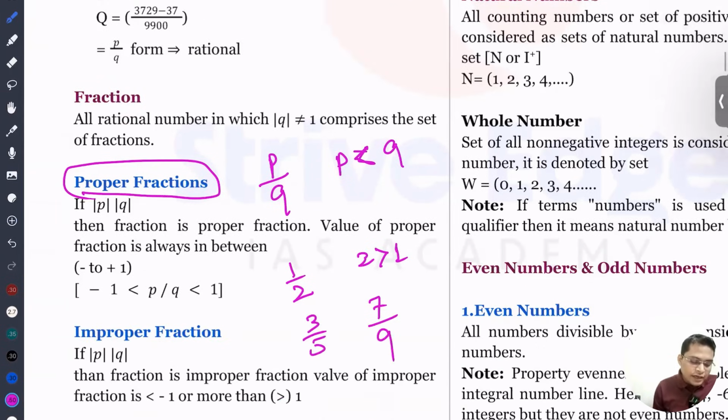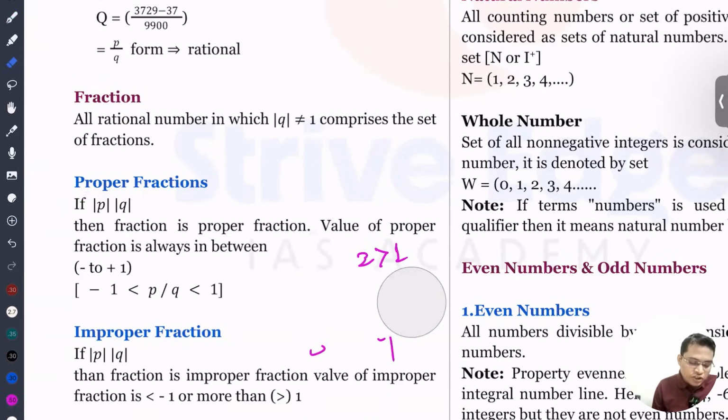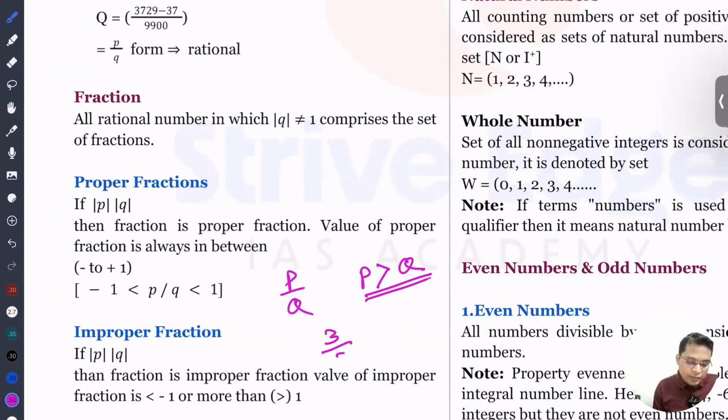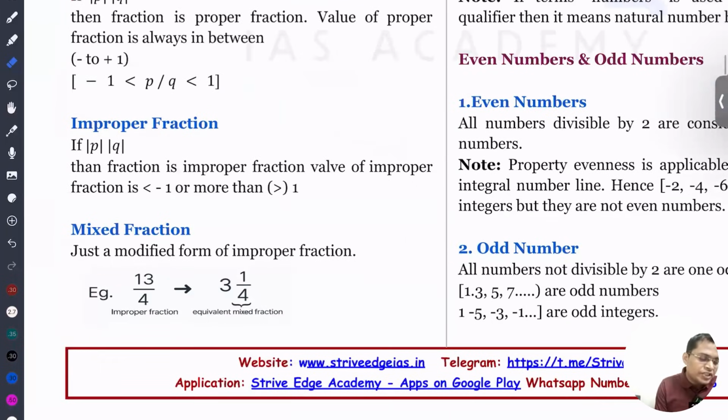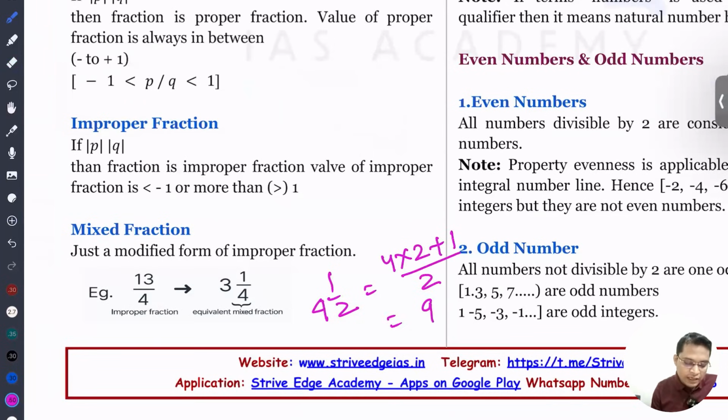On the other hand, improper fractions are such numbers where, if the fraction is in p by q form, p is greater than q. Example, 3 by 2 is an improper fraction. 7 by 5, p is greater than q, in that case we can call this an improper fraction. Next one is the mixed fraction. So what is a mixed fraction? It is written as 4 and 1 by 2, like that. Here how are we going to find the number? We simply multiply 4 into 2 plus 1 by 2, so it is 9 by 2.